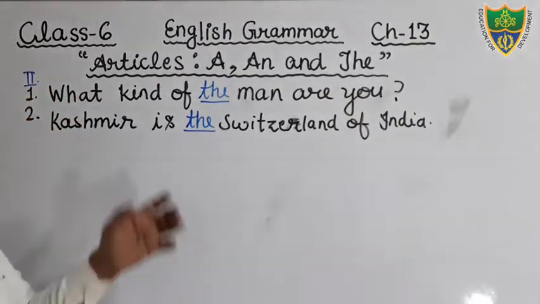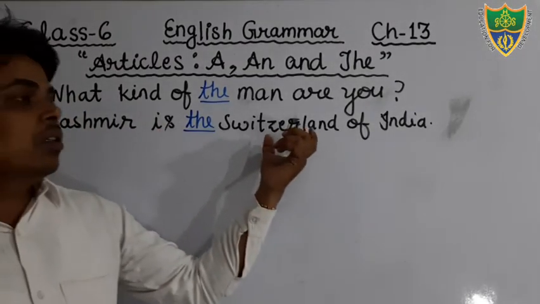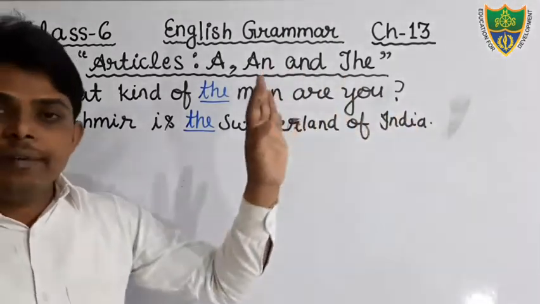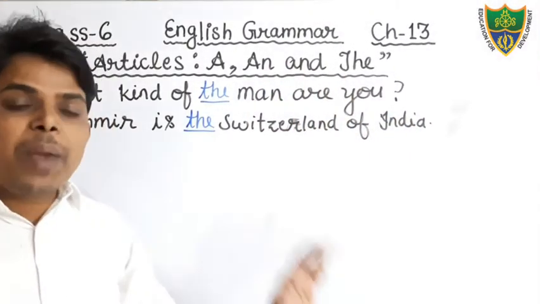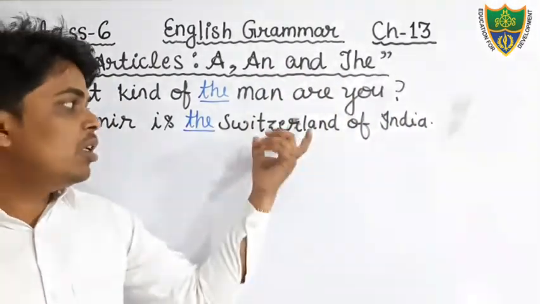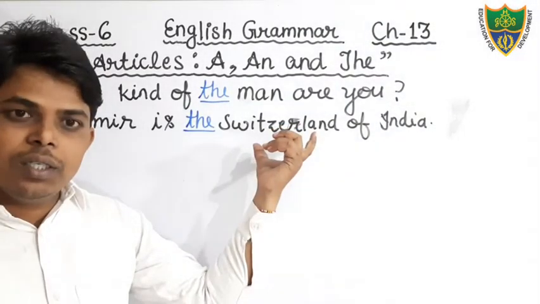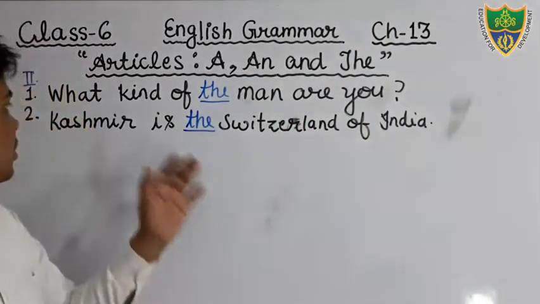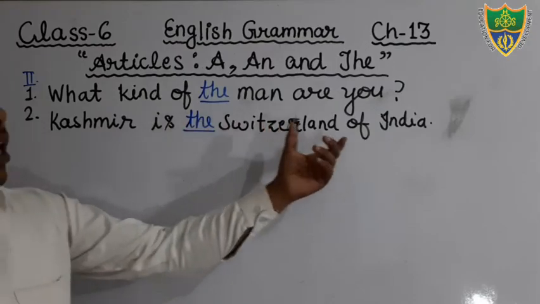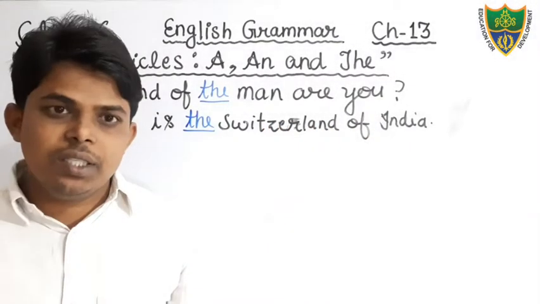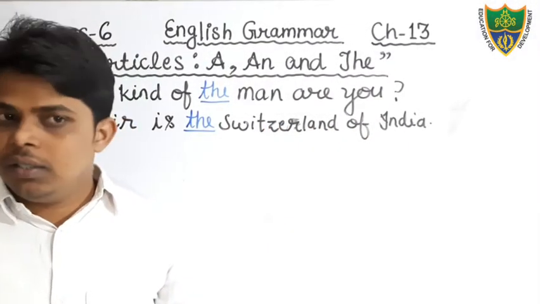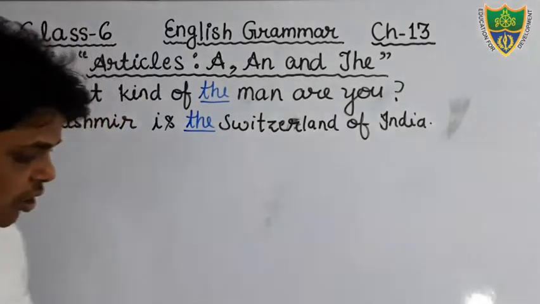We are comparing Kashmir with the Switzerland. That is the correct sentence. You will use the article the in the given sentence. Come to the next question.